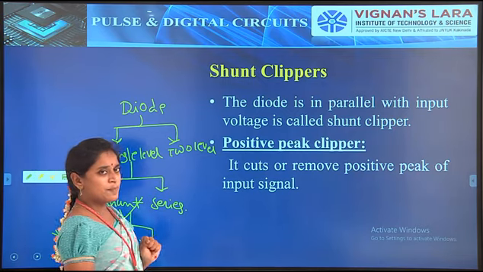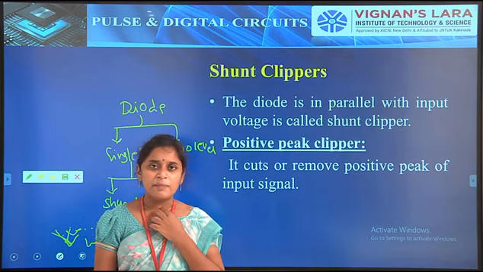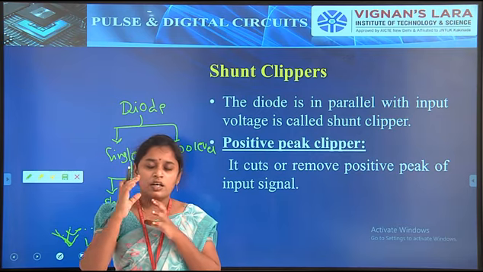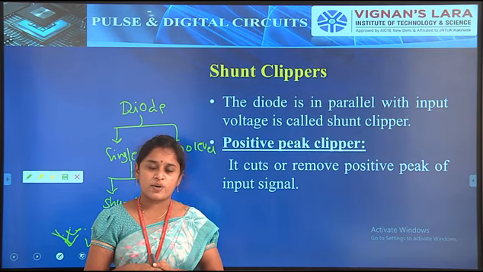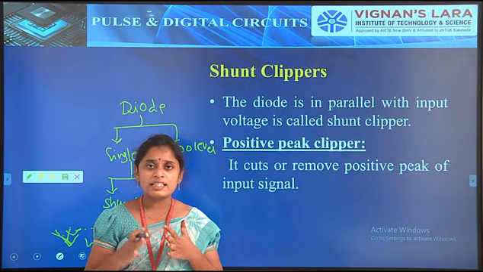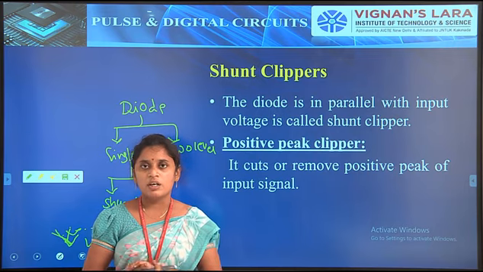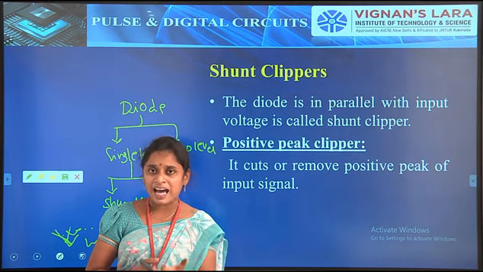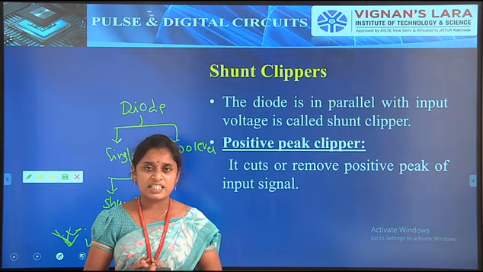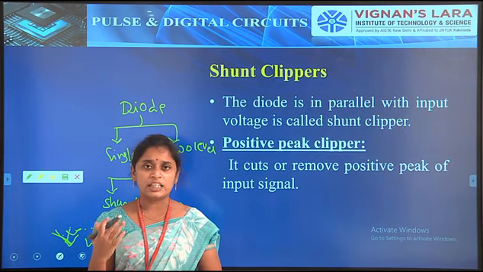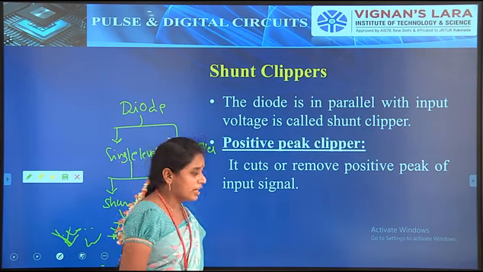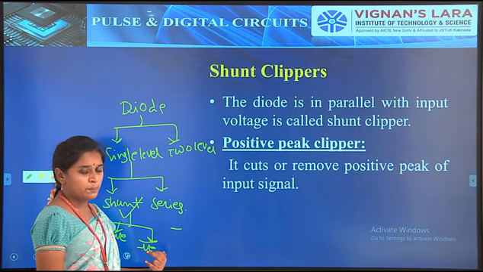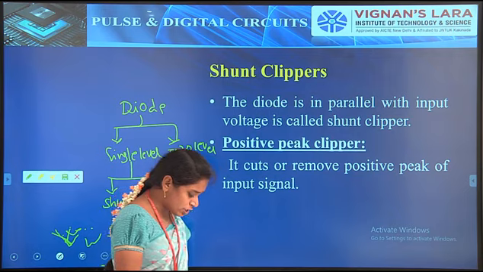First of all, what is meant by shunt clipping? As the name itself suggests, in the shunt clipper the output is taken across the diode. At the same time, the diode is in parallel with the input. Simply we can say a shunt clipper is a circuit with a diode in parallel with the input signal. First we discuss the two types, positive peak clipper and negative peak clipper. First we have to discuss the positive peak clipper.